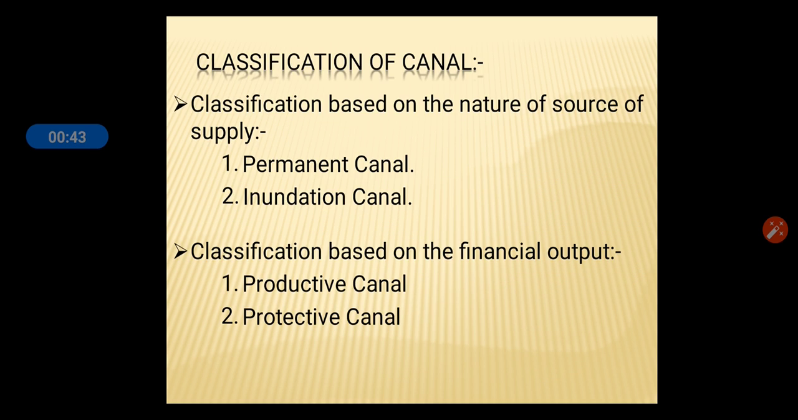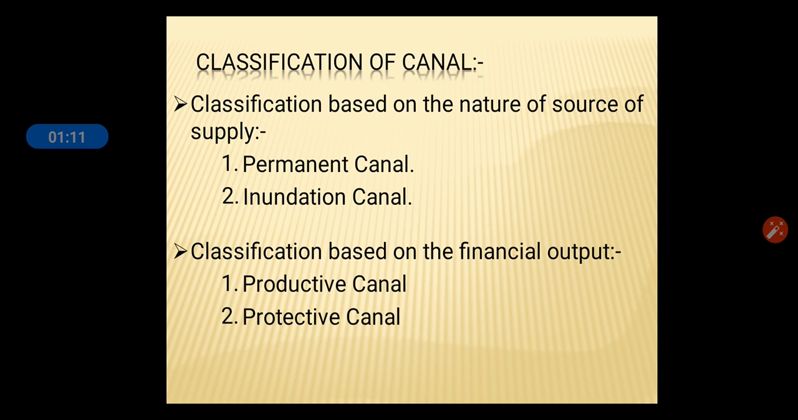Classification based on natural source of supply. First one is permanent canal. A permanent canal has a perennial supply of water from its source, or it can be a non-perennial source. Second one is inundation canal, which gets water at the time of flood only, when the water level in the river rises above the average.